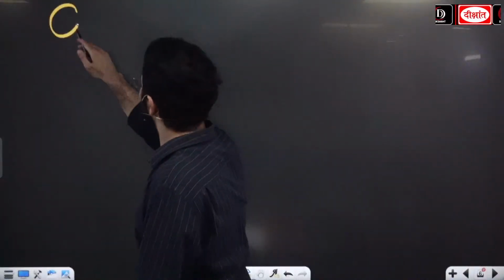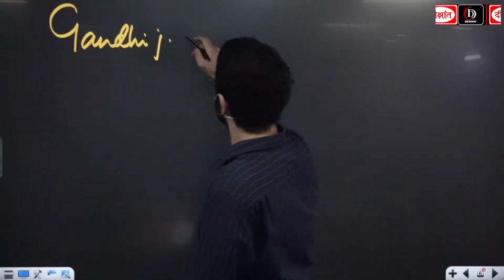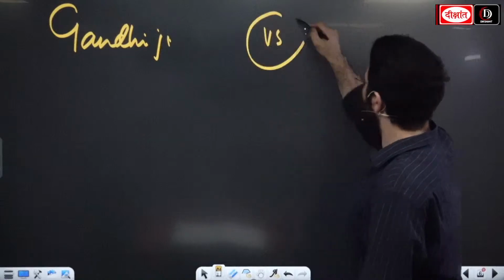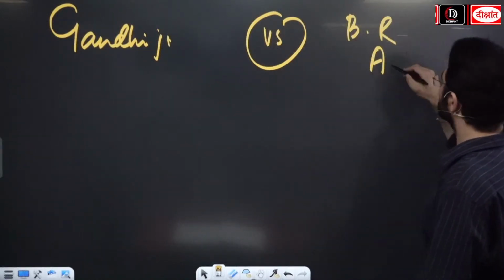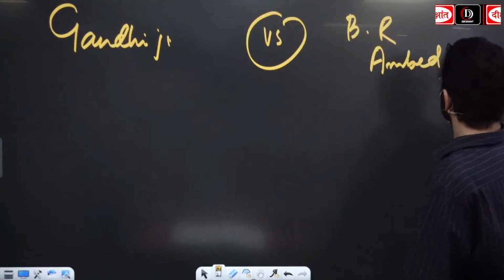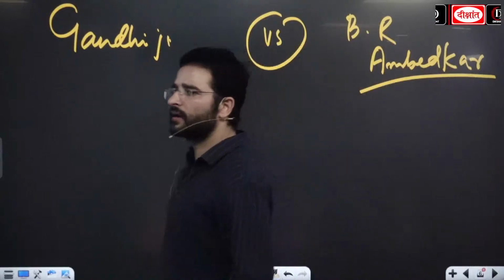Gandhi ji versus B.R. Ambedkar. Guys, both of them are towering figures.